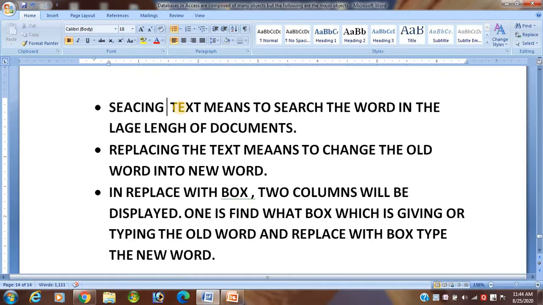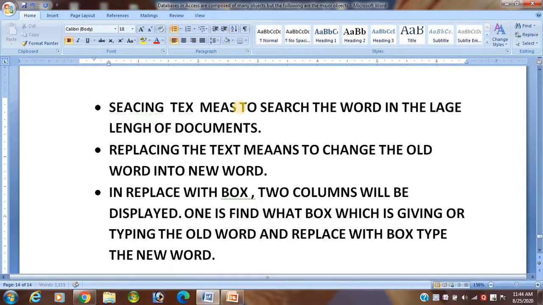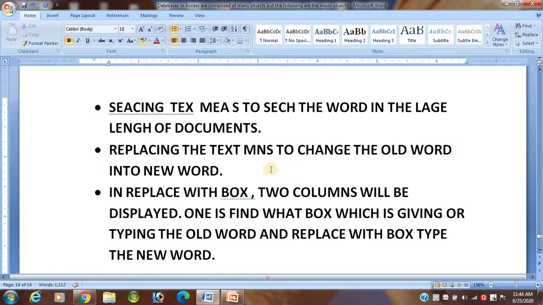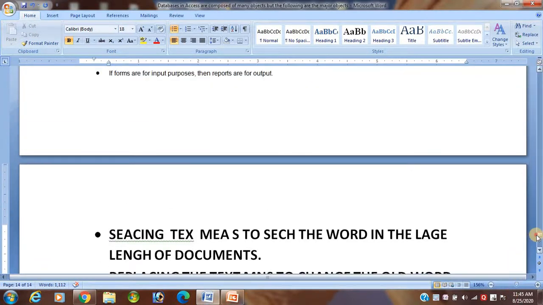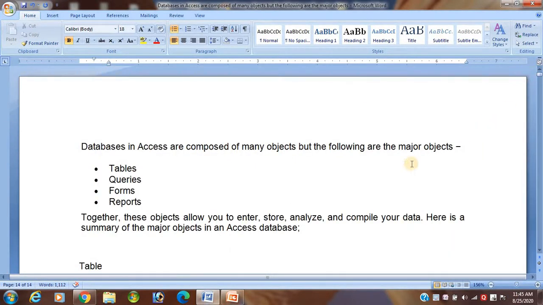The red wavy line indicates that the word has a spelling mistake. You see, it is very simple.